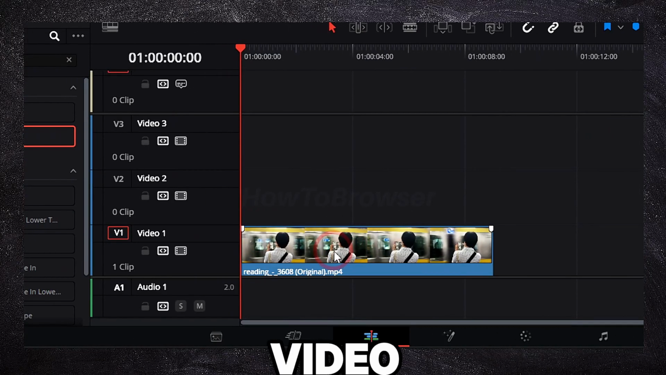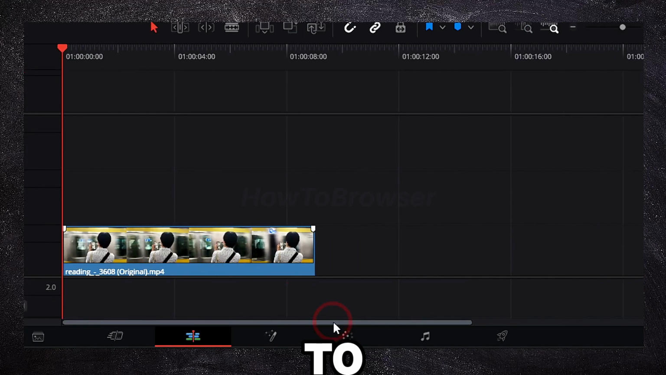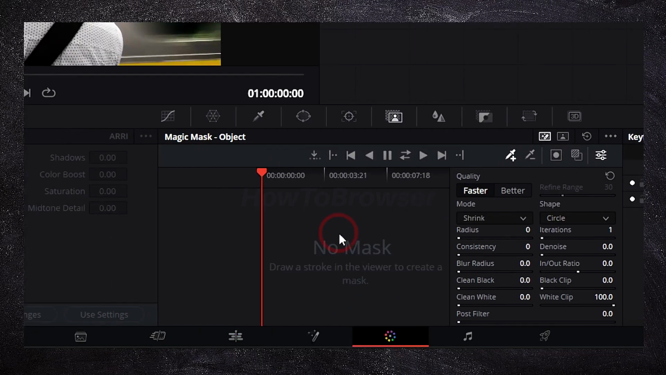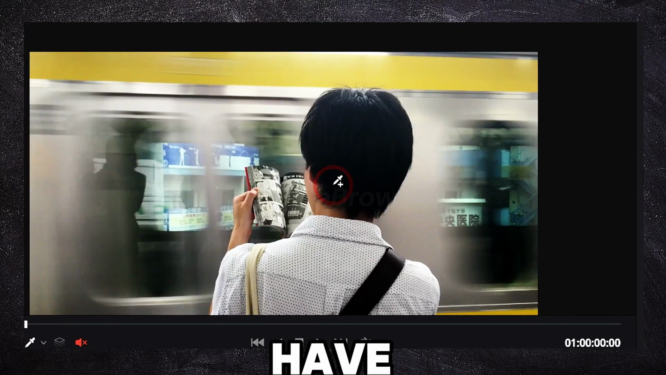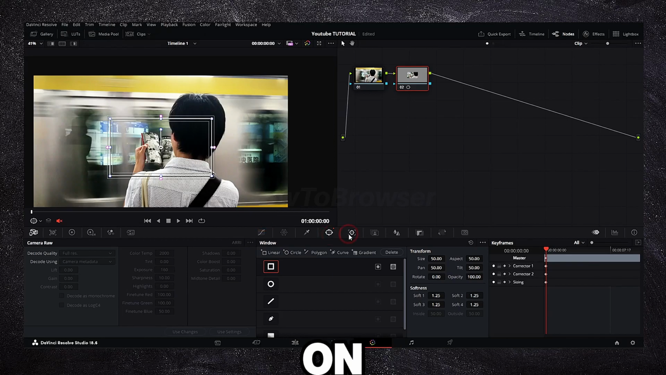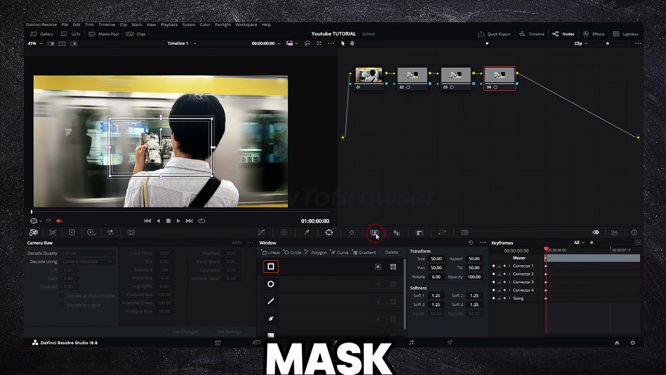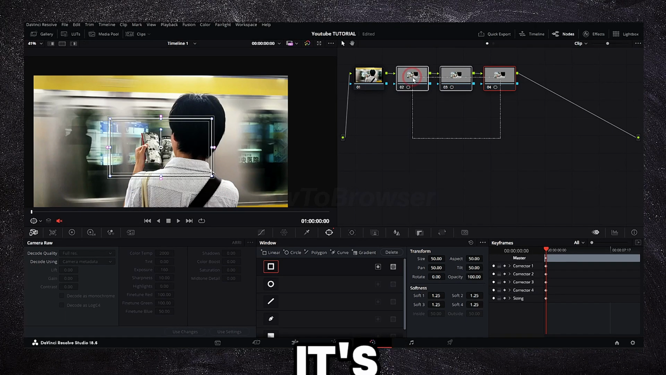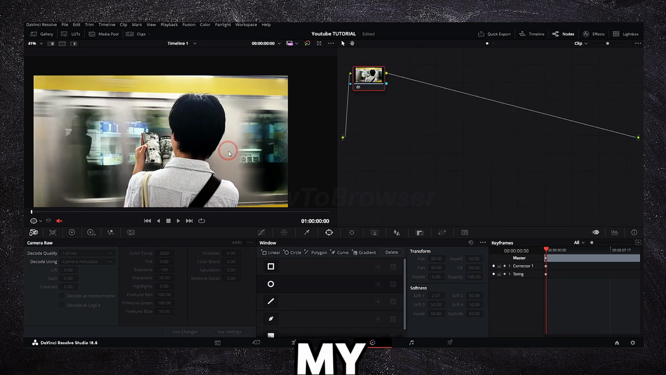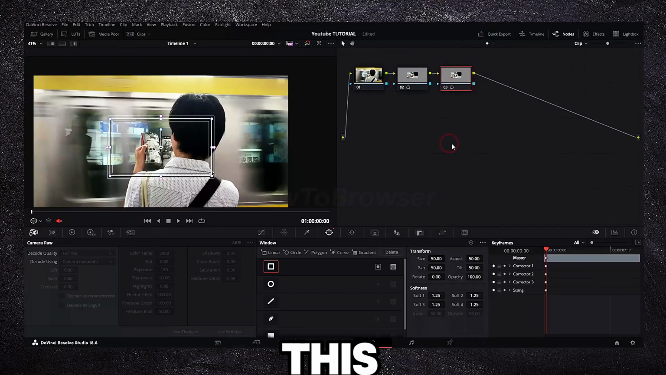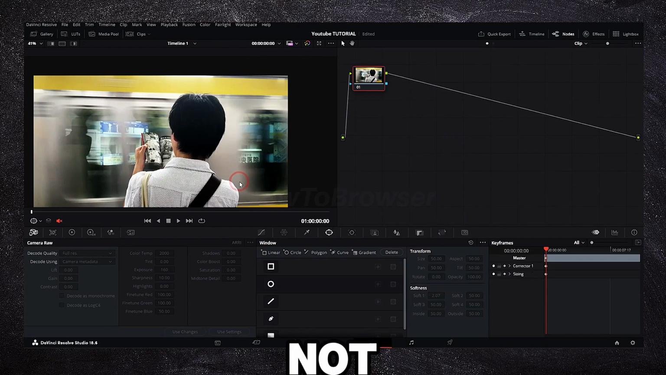Now I have this video, and what I'm gonna do here is go to this color panel, and we see here this magic mask right over here. So let's click on magic mask. I'm just gonna delete this, sorry, it's just because one of my shortcuts when I'm zooming in is creating this. I have to fix this, but I'm not gonna do it now.